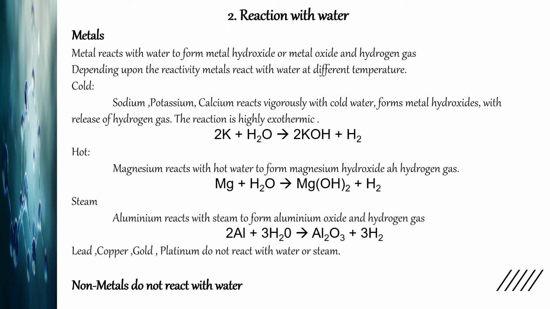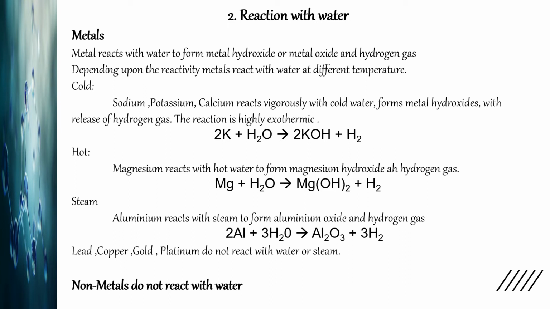The reaction given here is of potassium. Two potassium atoms react with water molecules to form two molecules of potassium hydroxide, and hydrogen gas is released. This hydrogen gas can be collected in a test tube and tested by bringing a burning candle. The moment you bring a burning candle, the hydrogen gas burns with a pop sound. Burning of a gas with a pop sound is the confirmation that the gas produced is hydrogen. So the sure test for hydrogen is the pop sound.